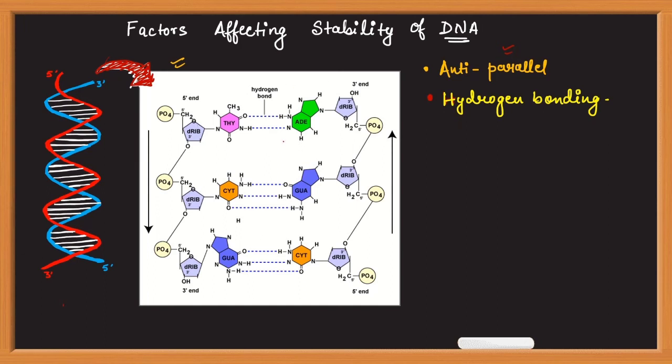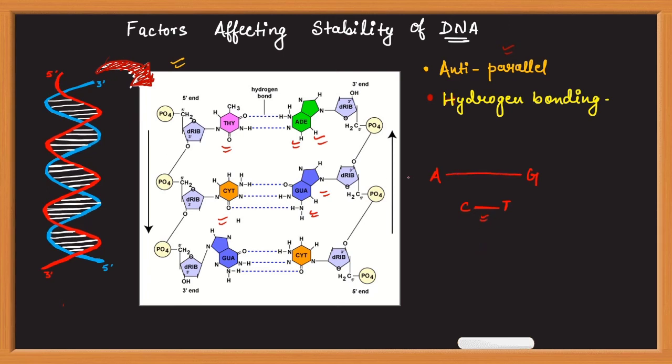So you see here that adenine is always complementary to thymine and cytosine is always paired with guanine. Now suppose adenine interacts with guanine and cytosine interacts with thymine. Cytosine and thymine both are single ring structures, so the distance between cytosine and thymine will be less, and adenine and guanine both are double ring structures, so the distance between them will be much more in comparison to that between cytosine and thymine.